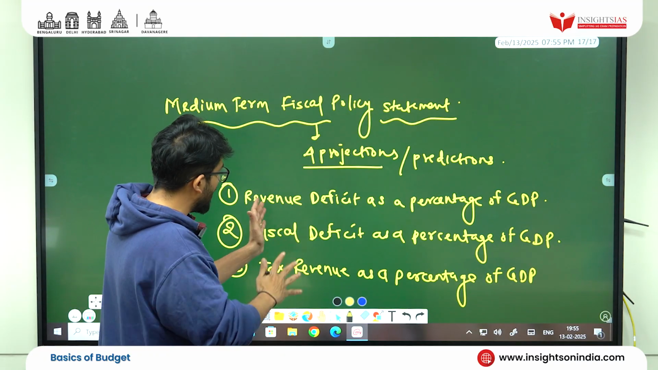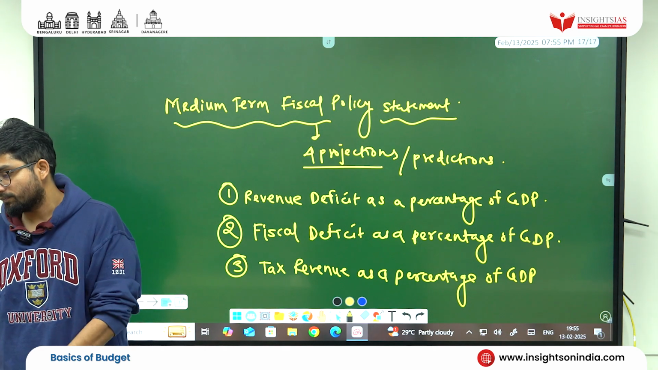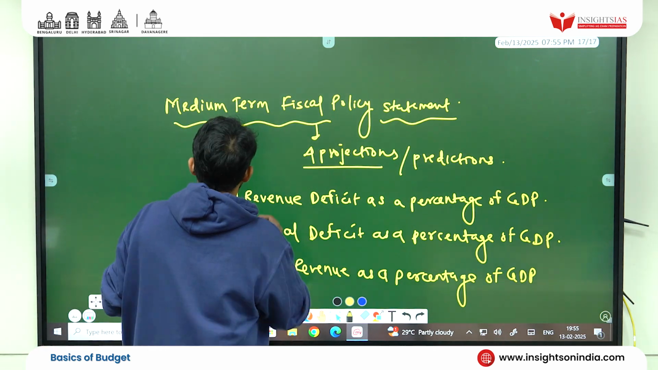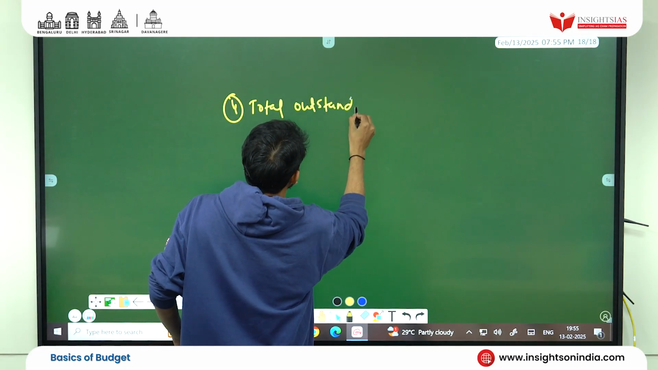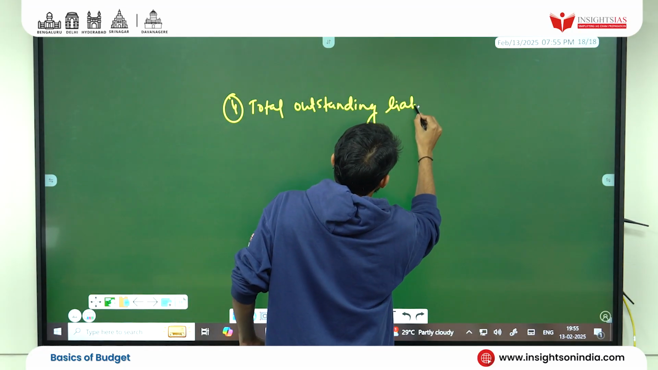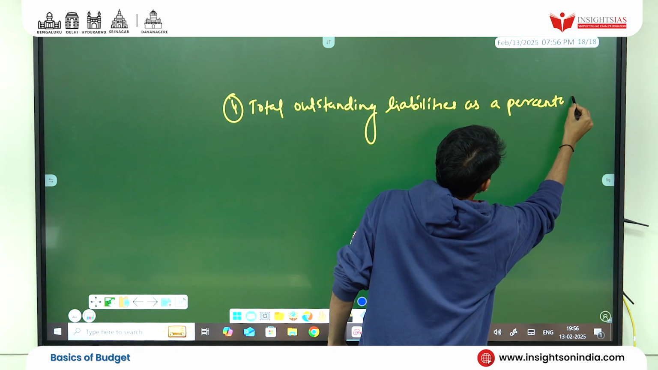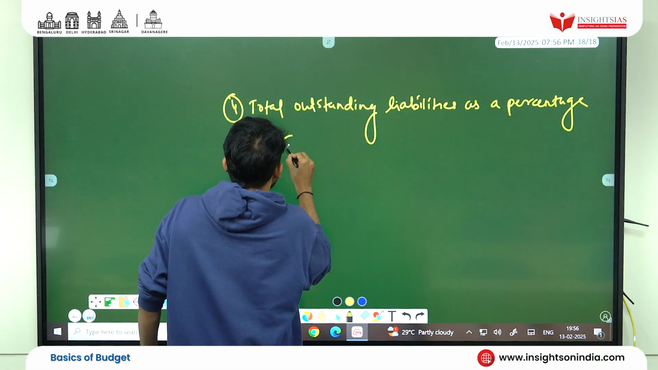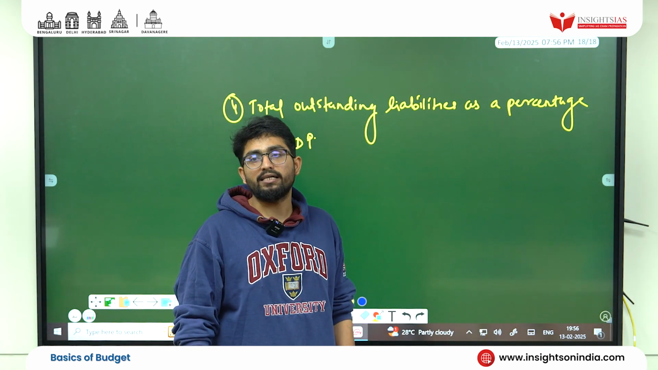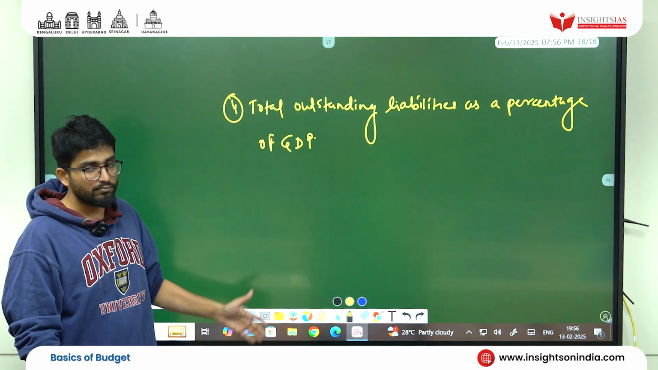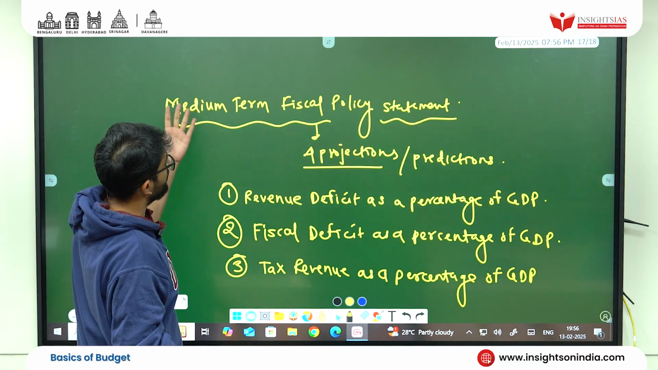Okay. And fourth, I have to turn the page. I hope you have written this. Tax revenue as a percentage of GDP. And fourth, total outstanding liabilities as a percentage of GDP. Clear? So these four entities form a part of the medium-term fiscal policy statement.